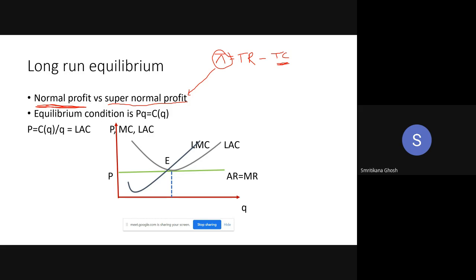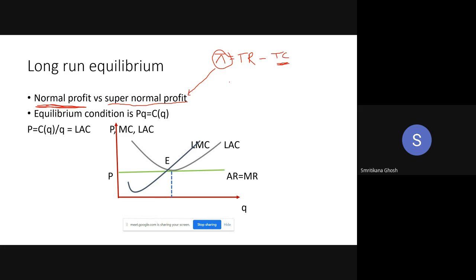Ma'am, you said that in the long run more than normal profit is not earned. Ma'am, can you please repeat why this happens? Yeah. That if you can earn more than normal, that is the supernormal profit. And in the long run, supernormal profit is not possible, because if you earn it in the short run, then new firms are interested to enter, they will enter in the long run, and they will take the share of your supernormal profit. And this is how ultimately the profit will be zero. That pie, that supernormal profit, that will be zero.